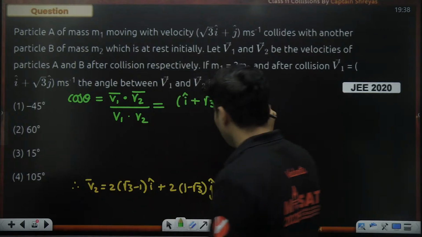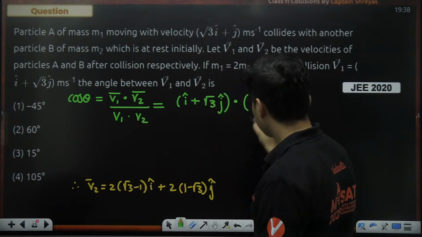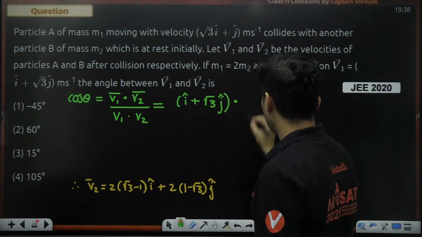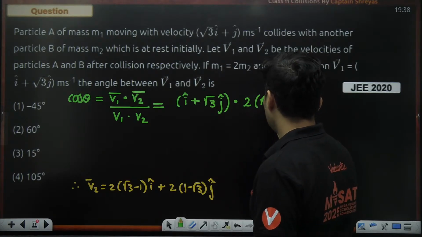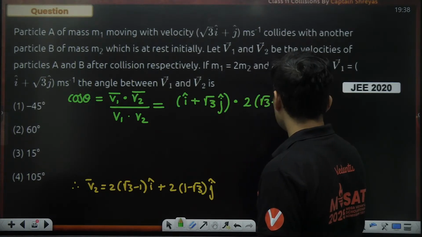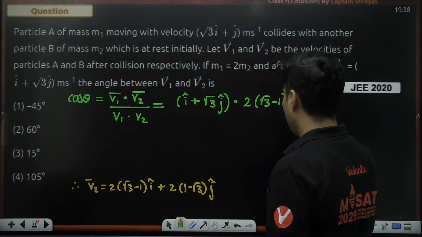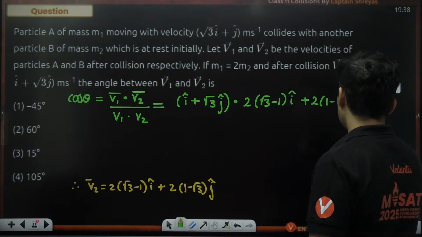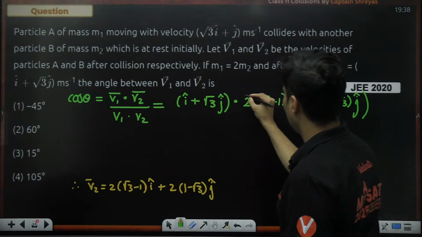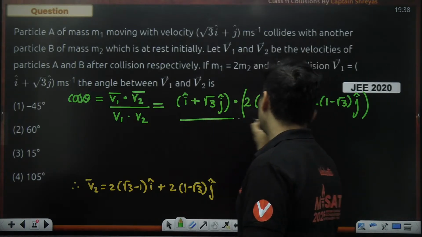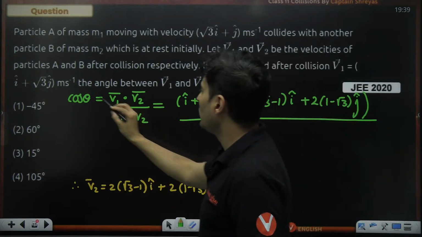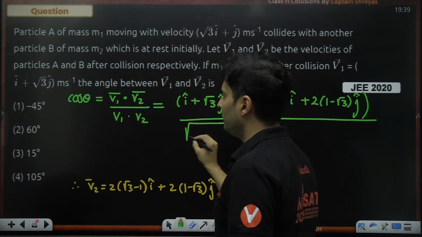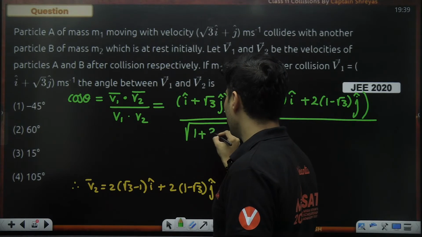My God, this is such a big number. So what is it? Actually 2 is common. So 2 (root 3 minus 1) i cap plus 2 (1 minus root 3) j cap, the whole thing divided by the magnitude of the first vector. Magnitude of this vector will be root of 1 plus root 3 square, meaning 3.